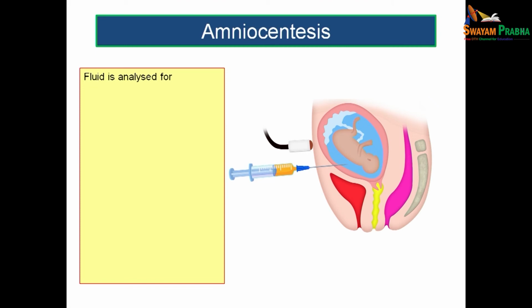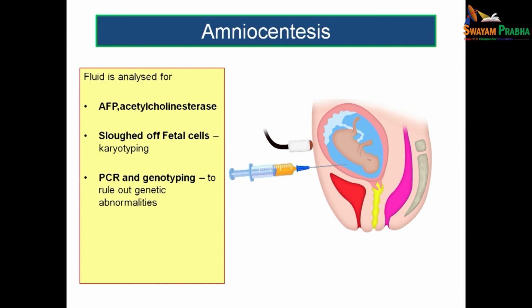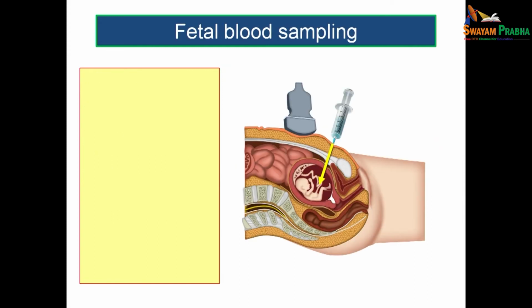The fluid, what are you going to look for in the amniotic fluid? The fluid is analyzed for alpha fetoprotein, acetylcholine esterase. You can also look for the slough of fetal cells which will help you to do karyotyping. You can also do a polymerase chain reaction and genotyping to rule out the genetic anomalies. All these things can be done with the help of amniocentesis.